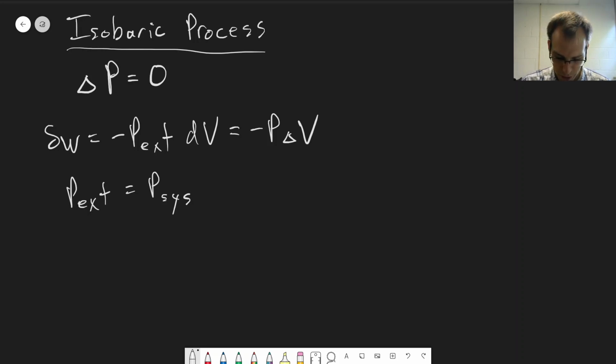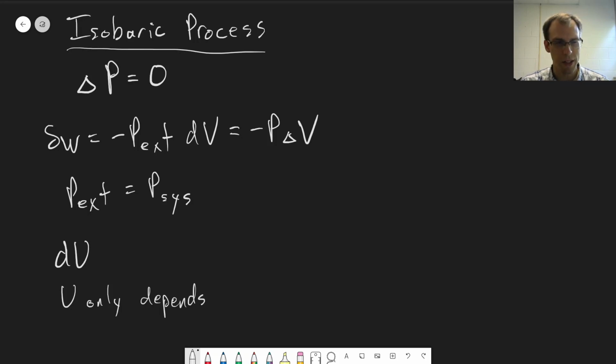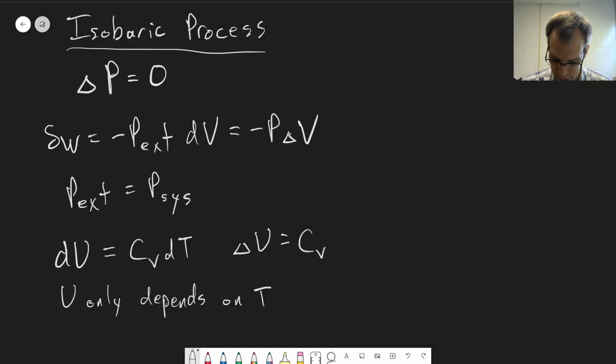Okay, what about dU? Well, U only depends on temperature, which we've established for an ideal gas. For all these cases we're talking about, this is all ideal gas behavior. And so we can say that dU is going to be equal to Cv dT. We can integrate that and say that delta U is equal to Cv delta T, just like we did previously.